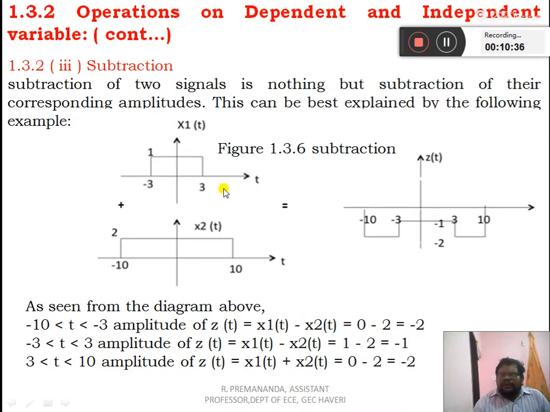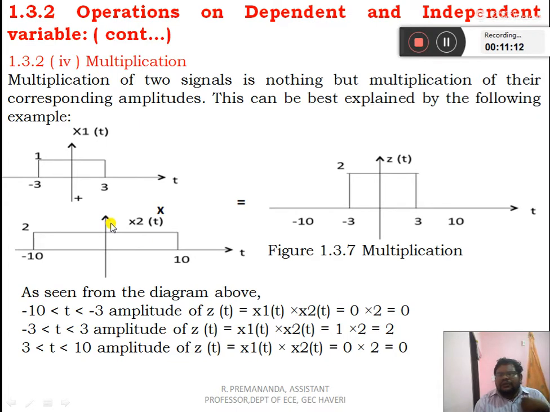Subtraction, similarly, the same example which has been taken. For minus 10 to minus 3, x1 of t minus x2 of t: x1 of t is 0, x2 of t is 2, so you get the period with amplitude minus 2. For the duration minus 3 to plus 3, x1 of t is plus 1 and x2 of t is 2, so 1 minus 2 is equal to minus 1. For this duration you are going to have minus 1, and for the time period greater than 3 and less than 10, we are going to get z of t equal to x1 of t minus x2 of t, 0 minus 2, which gives minus 2. Elsewhere this will be 0.